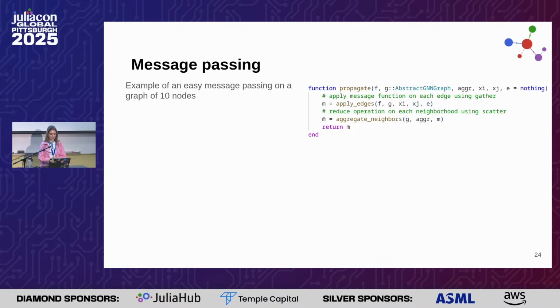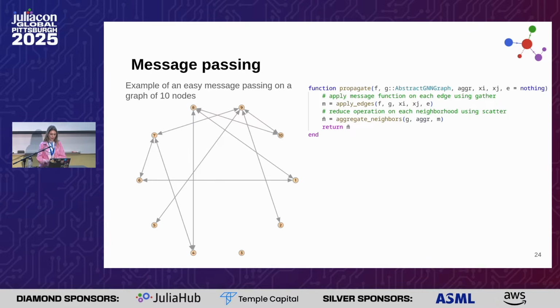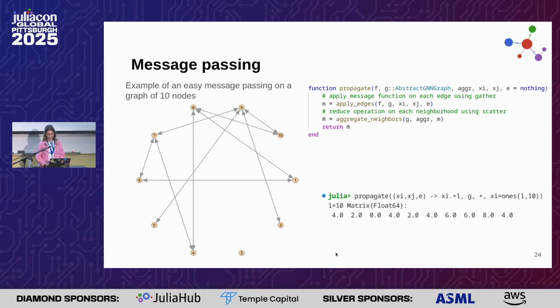And this procedure is done in parallel for every node. We implement the message passing procedure using the propagate function, and it is divided in two other subfunctions that rely on the gather and scatter functions that I will describe in a minute. But first, let's see the propagate function. We can give to it the message function. In this case, we just add +1 to every message. And then the aggregation function is the sum. And so we obtain for each node a value that is basically double the degree of the node.